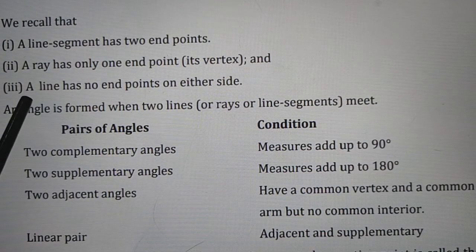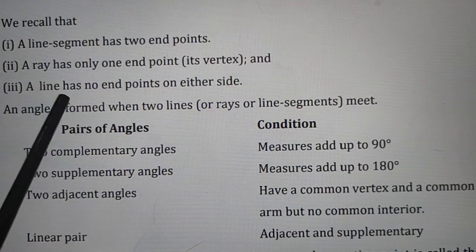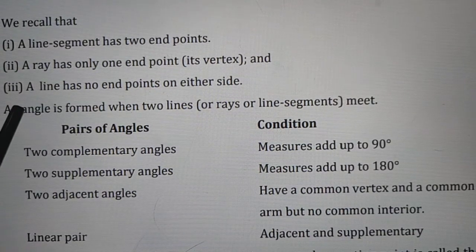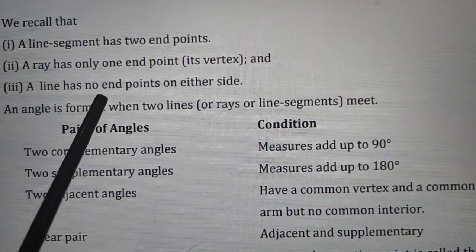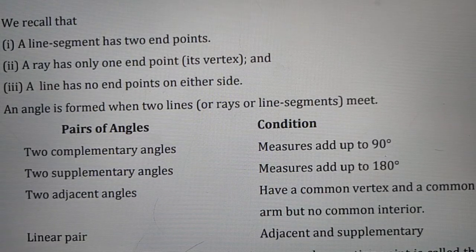Next, a line has no endpoint. A line is an extension of a line segment, and it extends towards both sides up to infinity. So a line has no endpoint on either side.